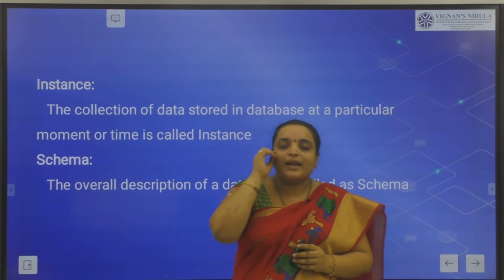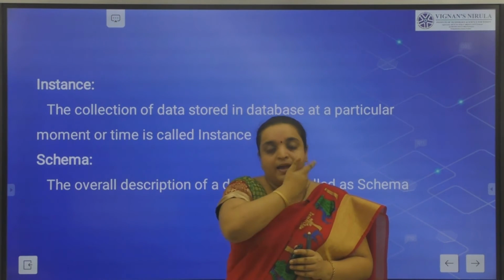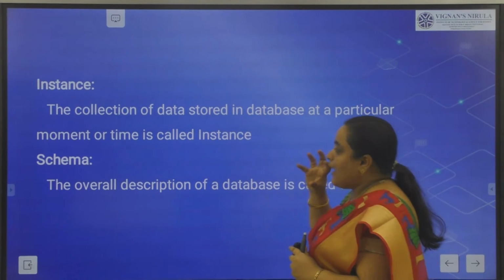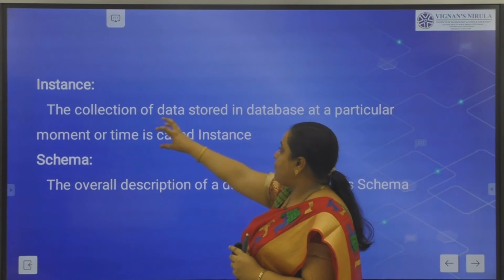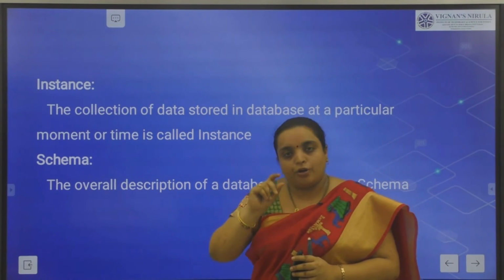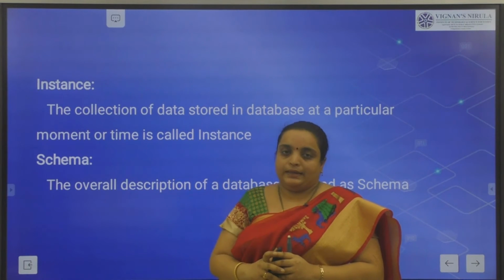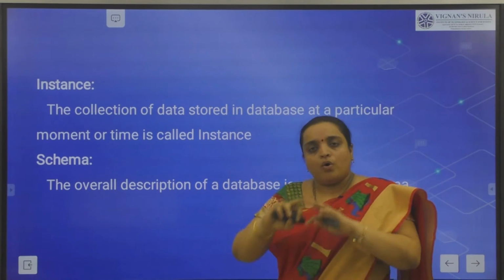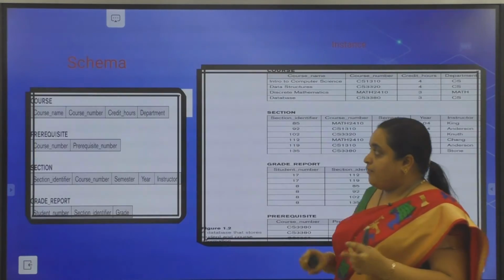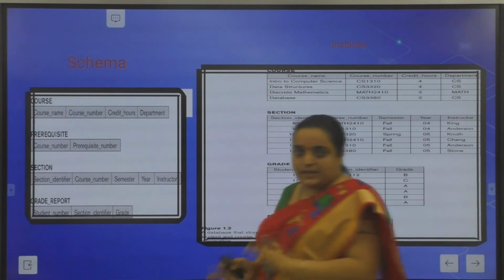Then, what is an instance and what is a schema. An instance is the collection of data stored in the database at a particular moment, at a point of time. At an instance we collect the data. Schema is nothing but the overall description of your data. We call it a schema. Let us see the difference between an instance and a schema.